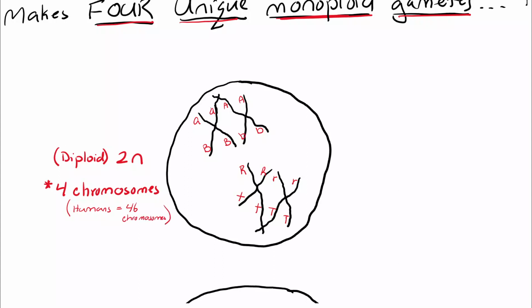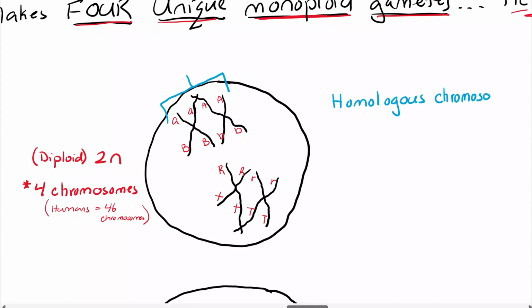And just a reminder, humans have 46. You can't draw 46. These 2 chromosomes, the homologous chromosomes, it looks like they pair up. And they're forming a little group. The group of homologous chromosomes is going to be referred to as a tetrad.